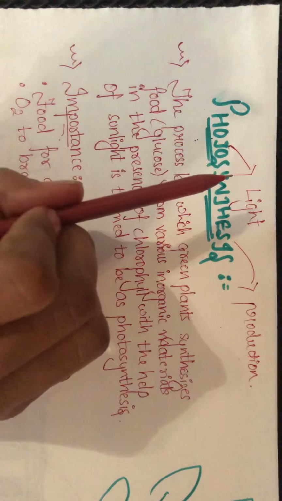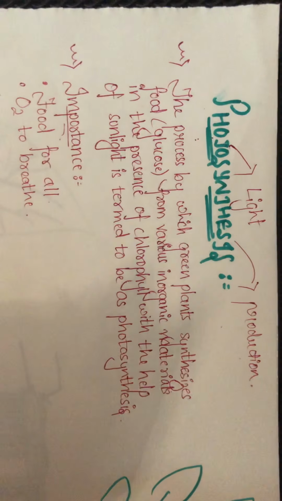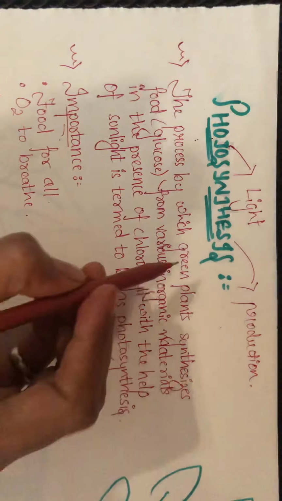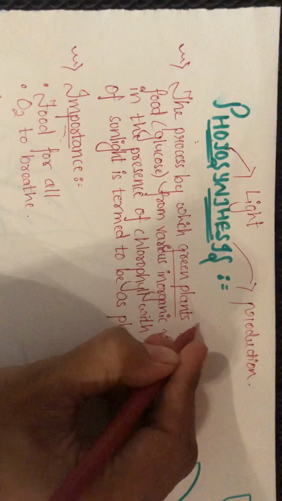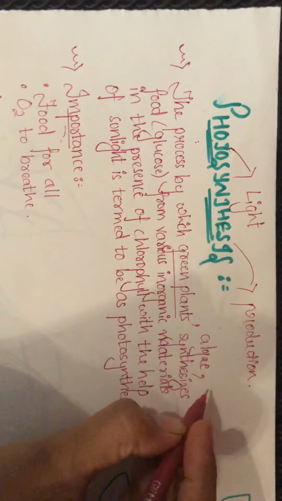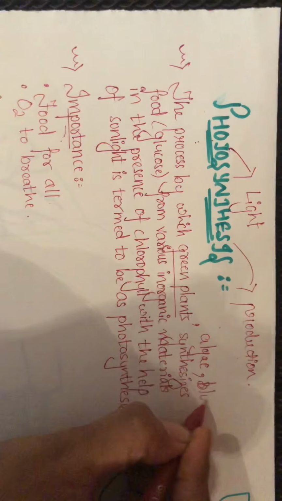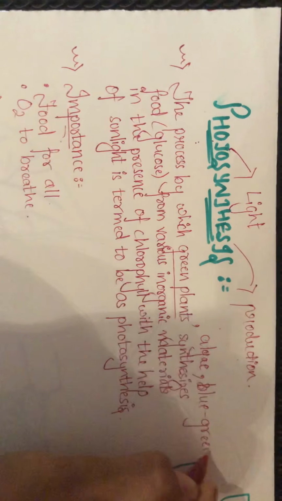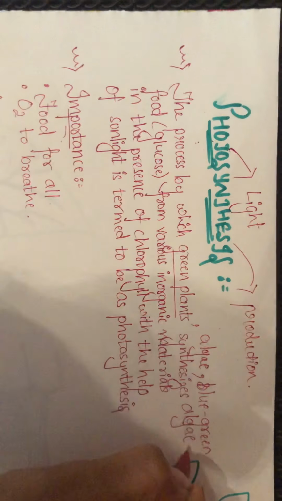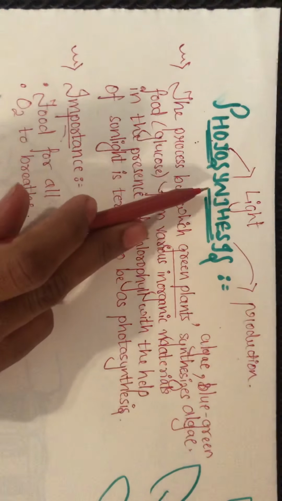Now tell me, who can prepare their own food? The answer is green plants and organisms such as algae, as well as bacteria such as cyanobacteria, the blue-green algae or blue-green bacteria, which possess the green pigment inside their body. So what is photosynthesis?